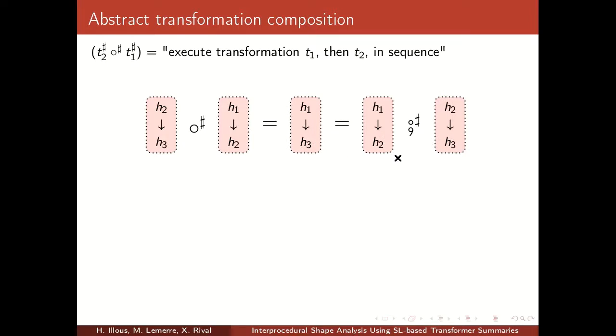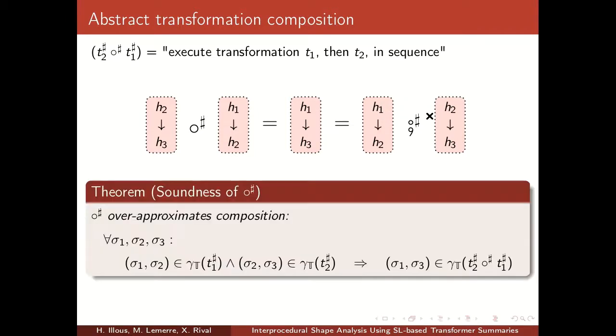Sometimes for reliability, we use the reverse composition operator, which swaps the order of the arguments. Abstract composition is sound if it over-approximates composition, meaning that if there exists a common sigma 2 allowing to go from sigma 1 to sigma 2 to sigma 3, then the pair sigma 1, sigma 3 must belong to the composition.